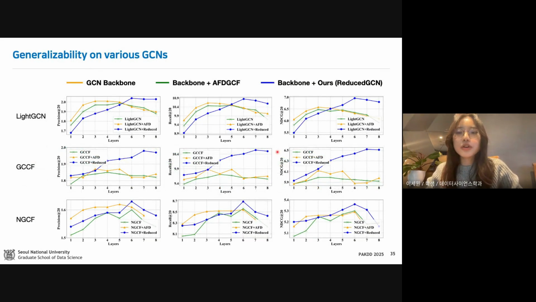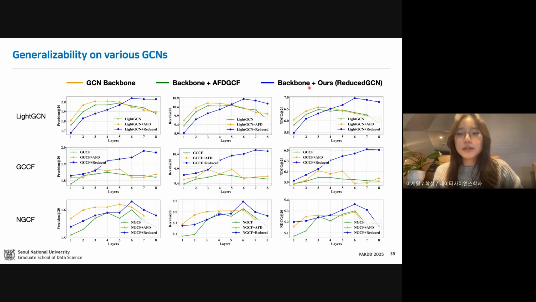And to evaluate the generalizability of our method, we apply it to 3 widely used GCN backbones: LightGCN, GCCF, and NGCF. In the figure, yellow lines show the baseline backbones, and the green lines show the same models enhanced with a previous method that tackles oversmoothing, and the blue one is ours.